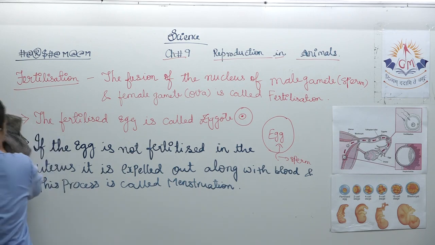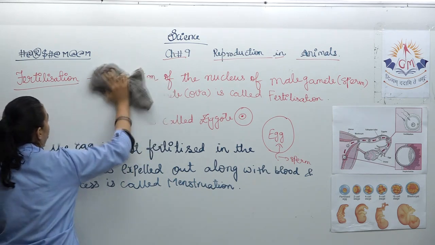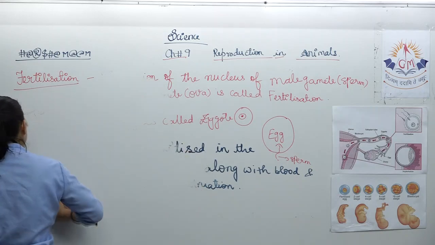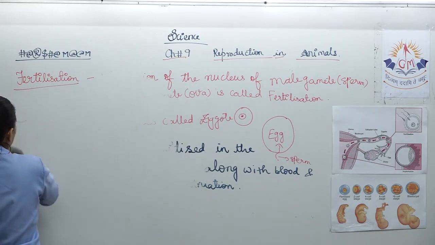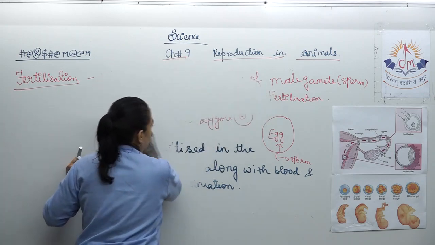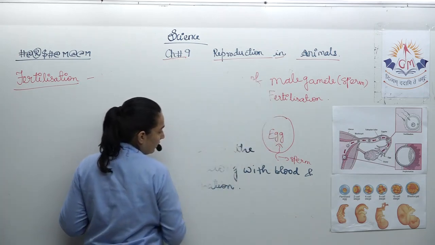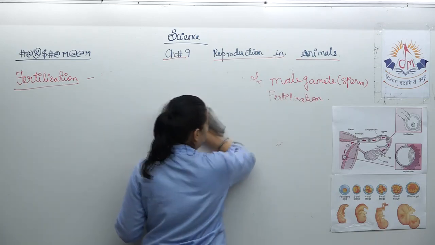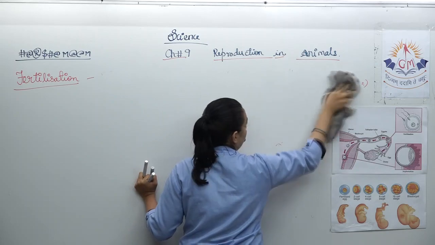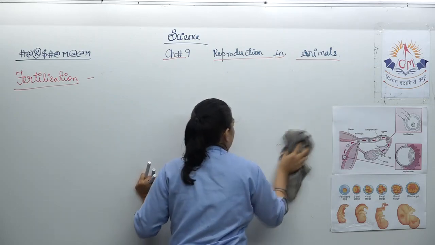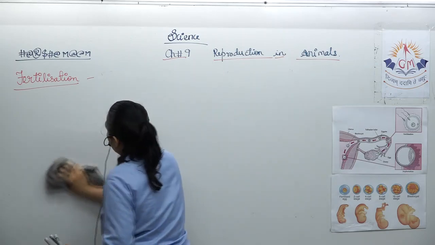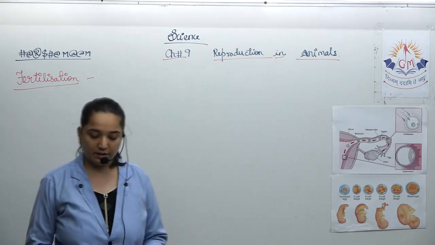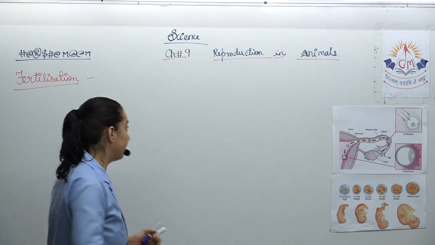I hope you have noted. Now let us move further to the types of fertilization. Fertilization is actually of two types. Either it is external or it is internal.